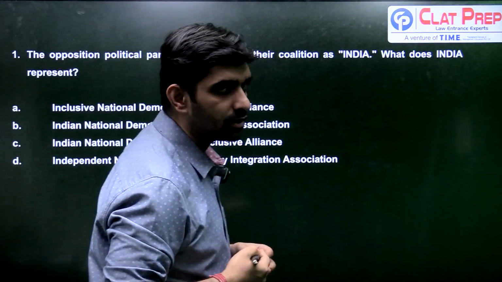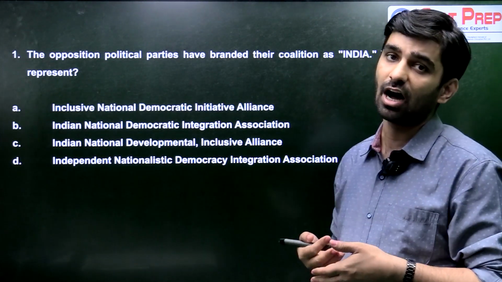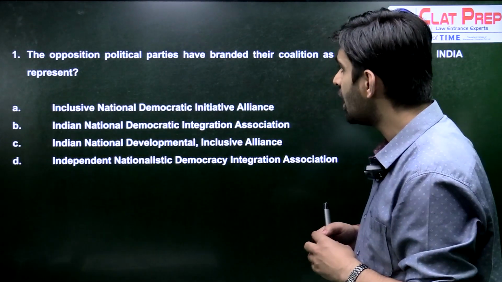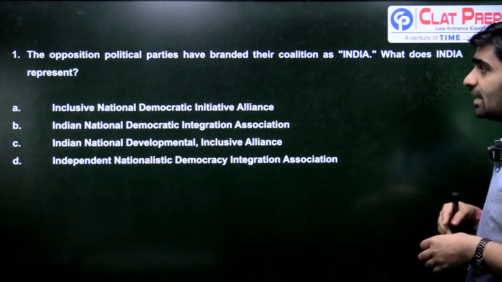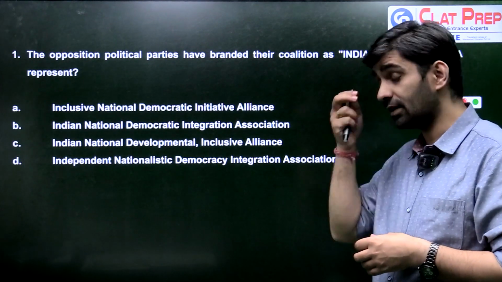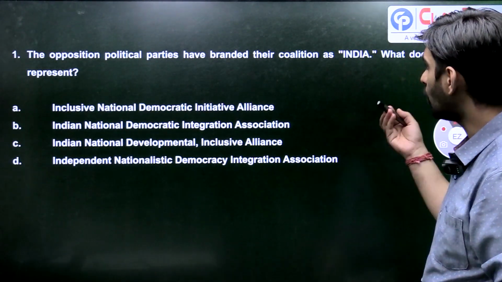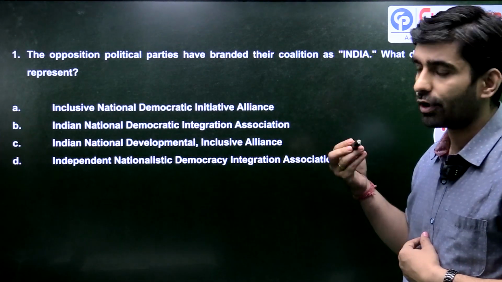So as you may know, the opposition bloc has formed an alliance of the political parties which are in opposition to the BJP, which is the current ruling party at the center. That alliance has gotten a new name. The short form is INDIA, and you have to tell me what is the full form of INDIA, which stands for the opposition coalition.